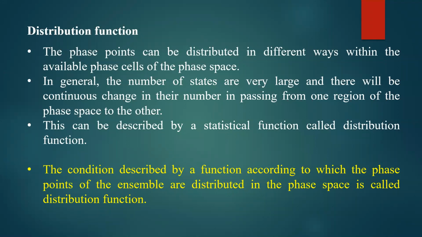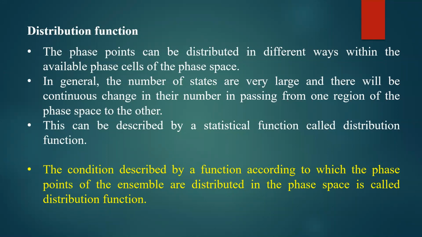Mainly there are 3 different distribution functions that we are going to study in this semester, namely the Maxwell-Boltzmann distribution function, the Fermi-Dirac distribution function, and the Bose-Einstein distribution function. We will study these distribution functions in this semester of statistical mechanics.